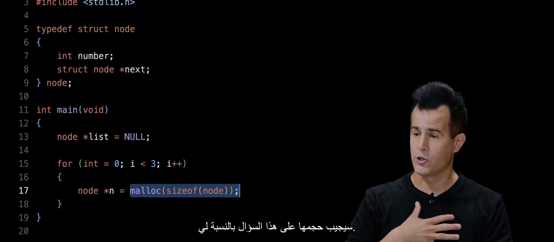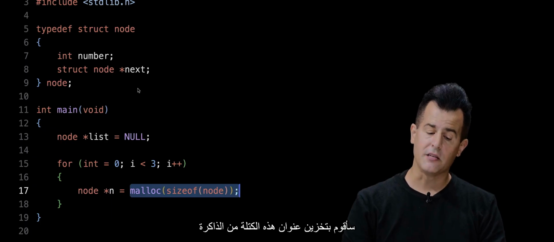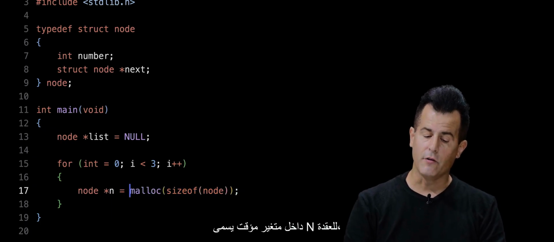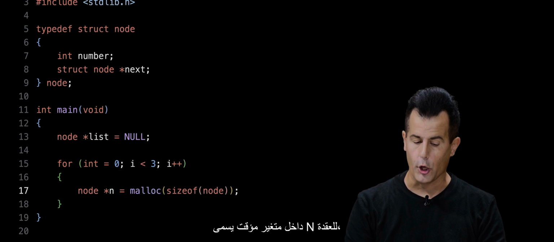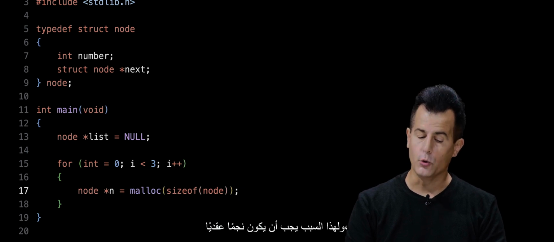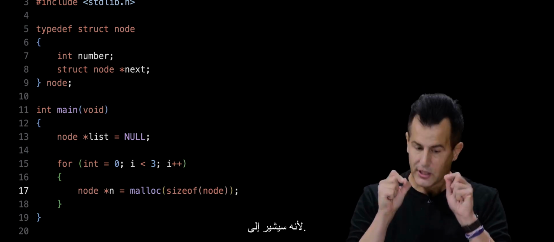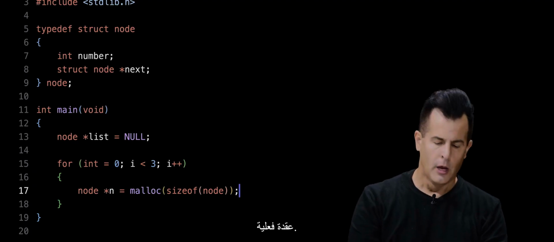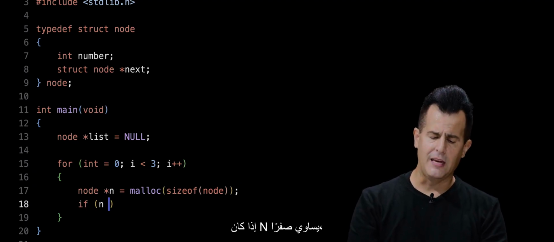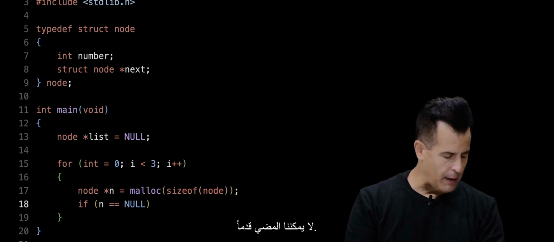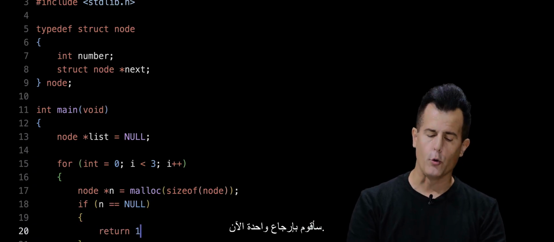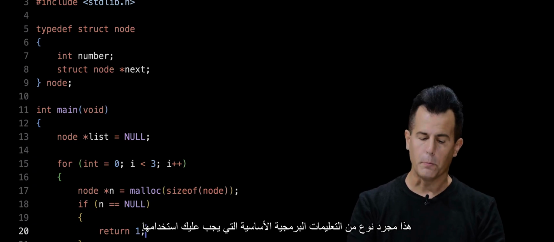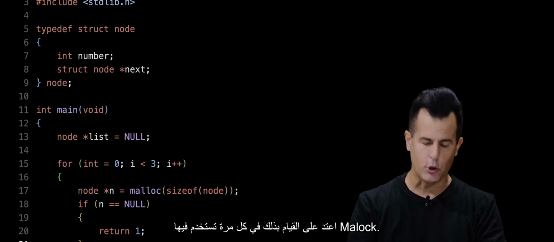Size of will answer that question for me. I'm going to store the address of this chunk of memory inside of a temporary variable called n for node. And that's why it has to be node star, because it's going to be pointing to an actual node. I'm going to do my quick sanity check. So if n equals null, we can't proceed further. I'm going to go ahead and just return 1 right now. So that's just sort of boilerplate code you should be in the habit of doing anytime you're using malloc.